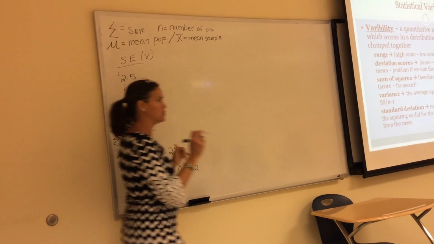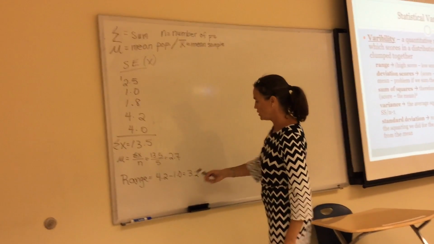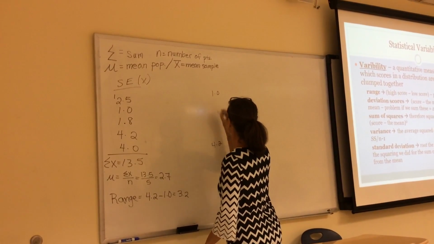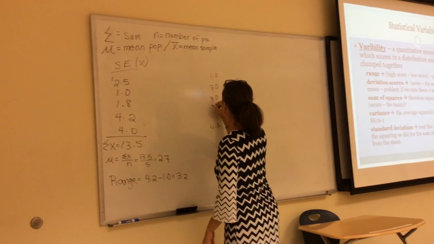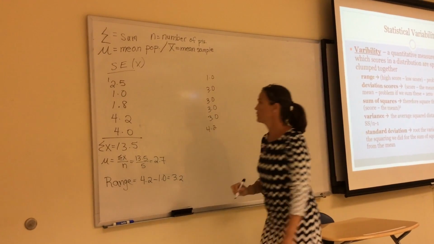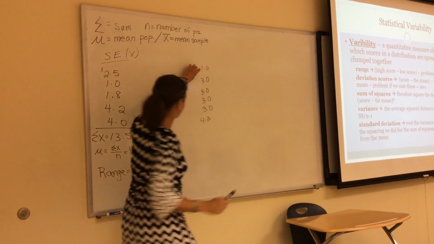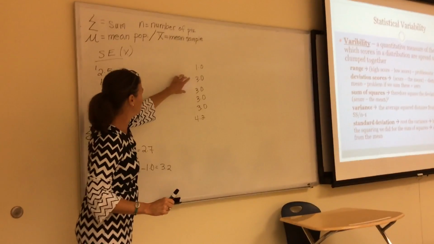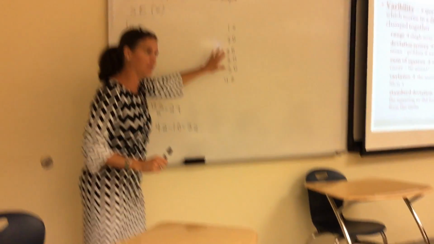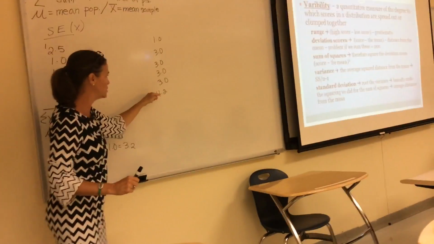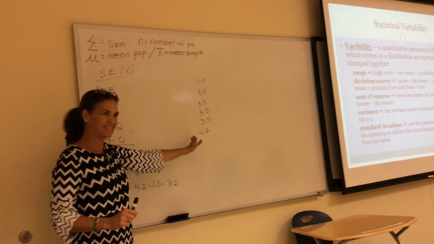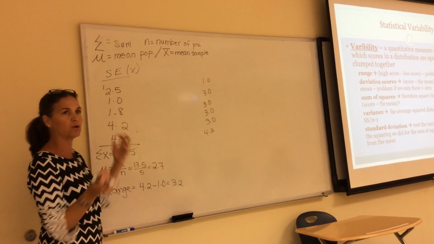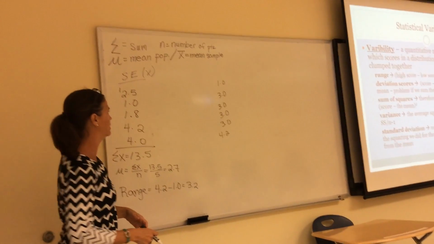But real quick, let me show you 2 other distributions that would also have a range of 3.2. This distribution would also have a range of 3.2. But notice there's not as much variability. Other than the high score and the low score, all the other scores are the same. And so the range really doesn't tell you much about how much these scores are different from each other, which is what you're really looking at with variability.